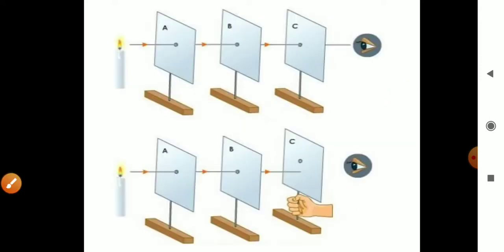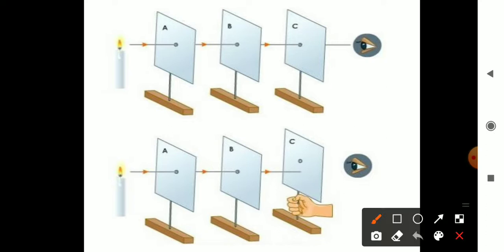Now there is one more activity to prove that light always travels in a straight line. Take three cardboards A, B and C and make a hole at the center of these three cardboards. Again burn a candle.